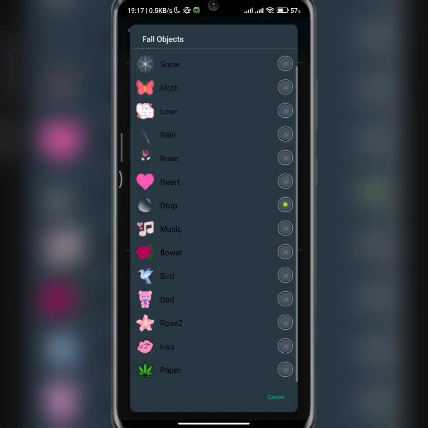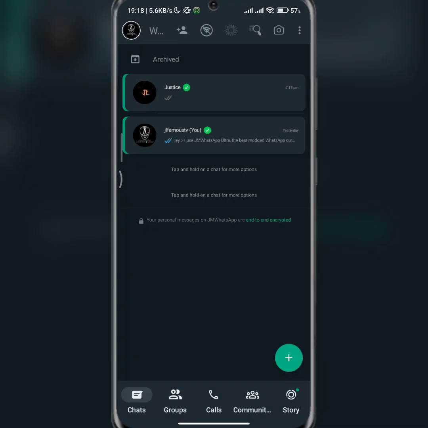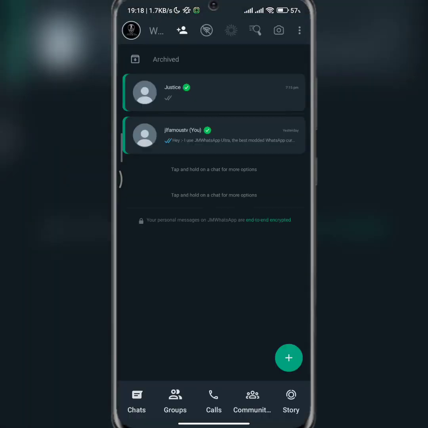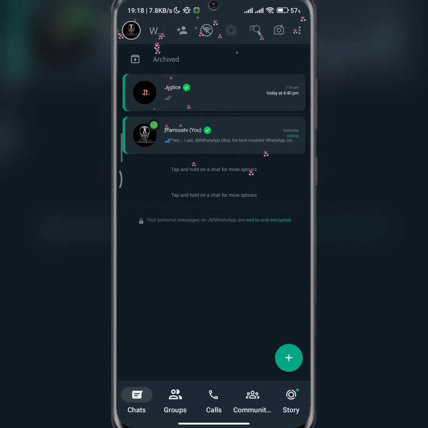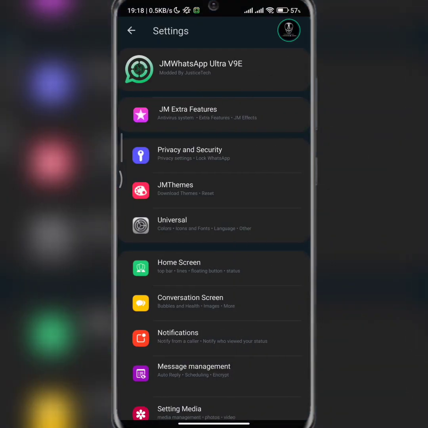Let's change that into, for example, let's choose rows. Okay, instead of that rain that is dropping, it's going to be dropping rows. But it's advisable whenever you activate a button, make sure you come here and then refresh your JM. Okay, so from here now, as you can see, rows is falling instead of the water drop that was dropping before. So yeah, that's the functionality of that particular button.